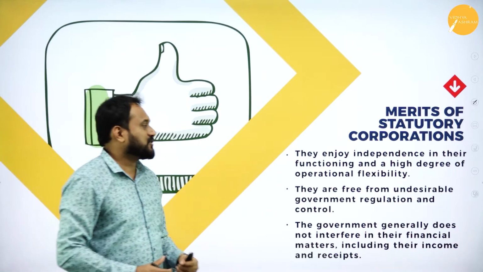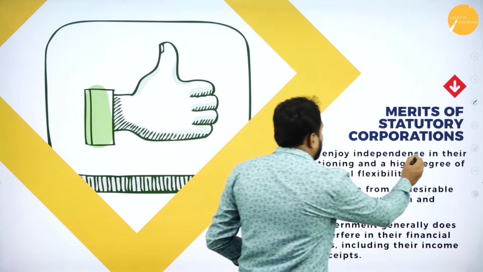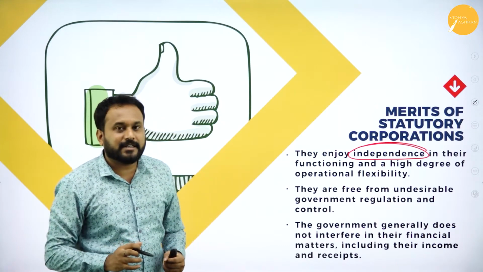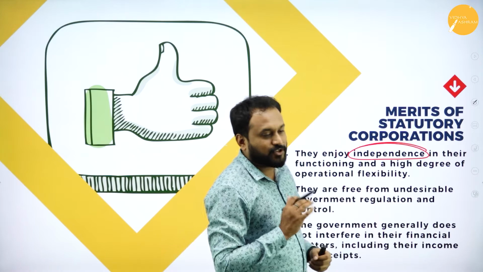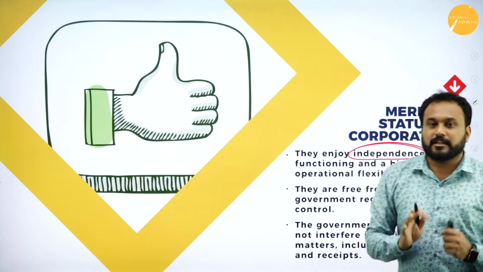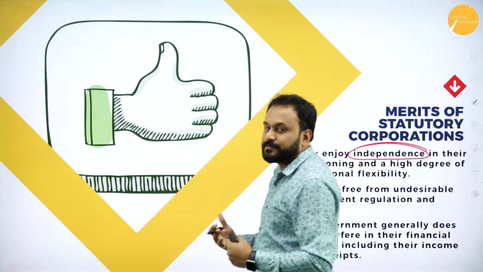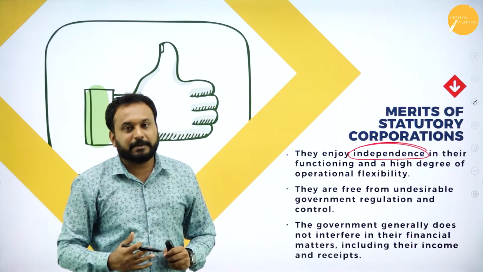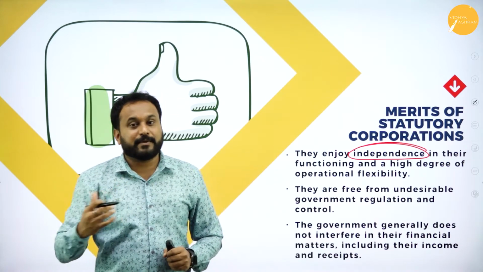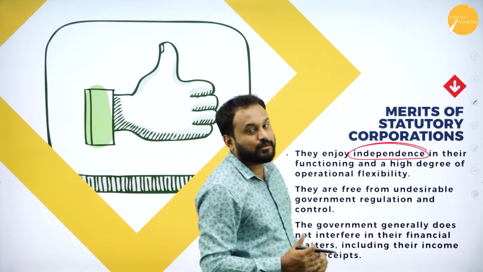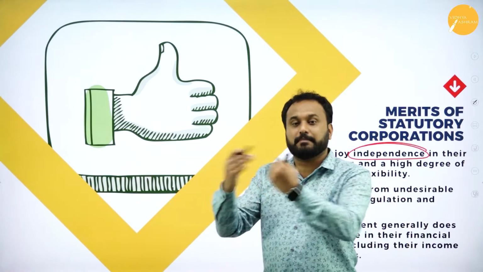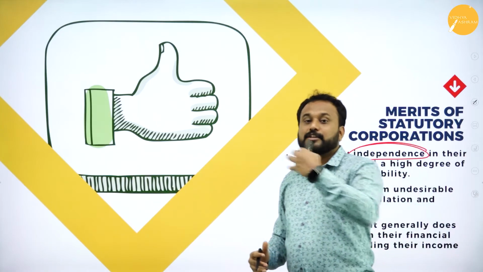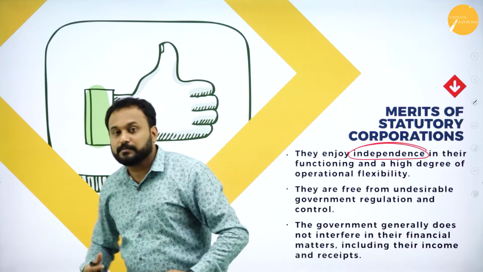The first feature of a statutory corporation is independence, in the sense that they enjoy complete independence as long as the corporation is running smoothly and making profit. The government is happy, the government will collect the taxes, and the public is also happy, because those public sector people will give better margins than the private sector people. Private sector people always want to make profit from the public, but here you are making profit as well as rendering your services, helping them with open hands.